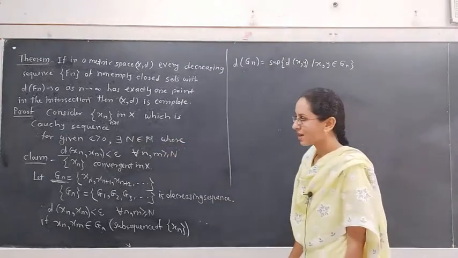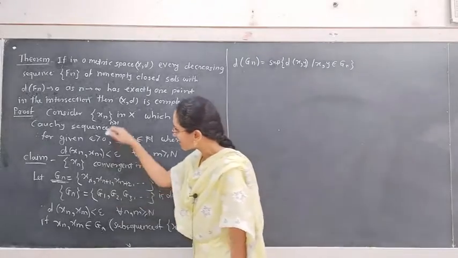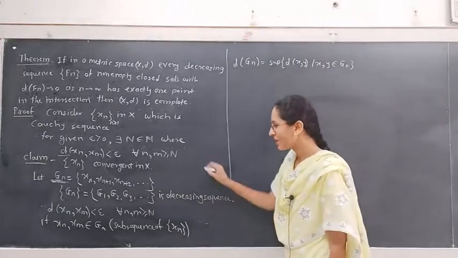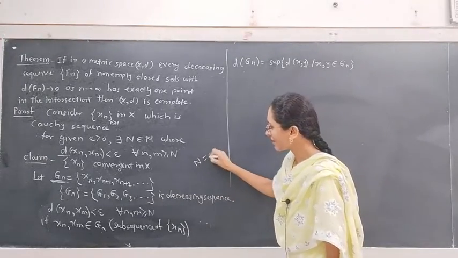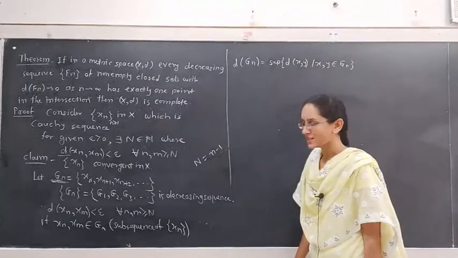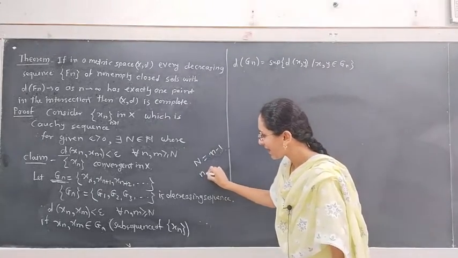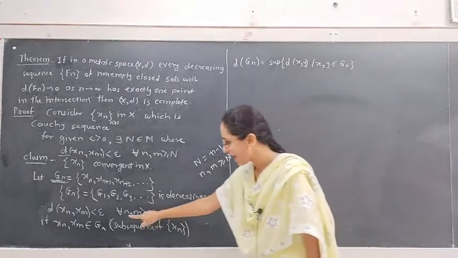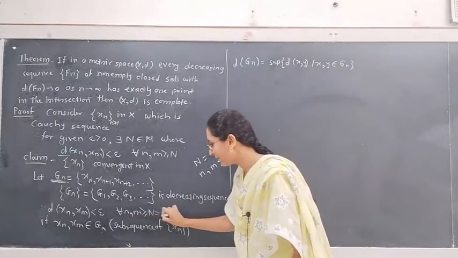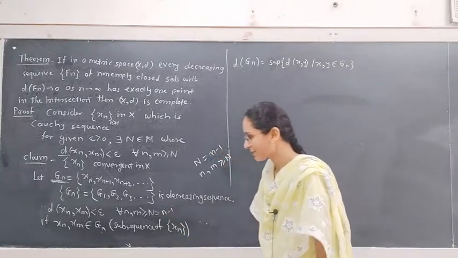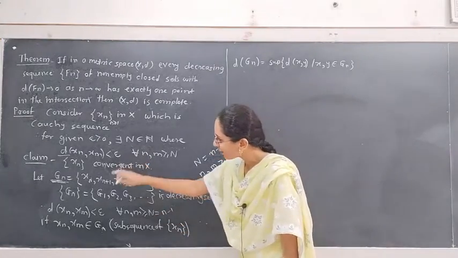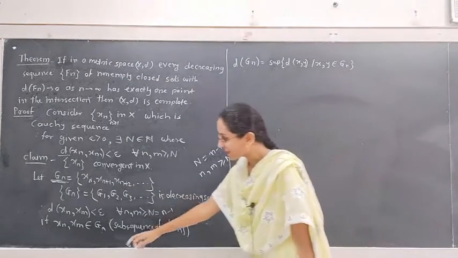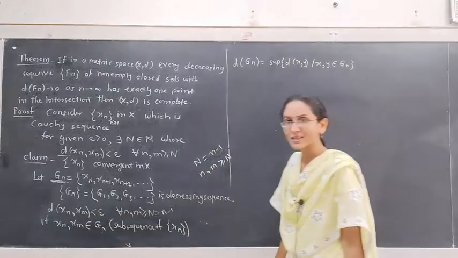That is a Cauchy sequence. We considered the points of the subsequence from xn, xn plus 1, xn plus 2 and so on. Suppose the n value is n minus 1. Then we take n, m greater than or equal to capital N. See this step, n, m greater than or equal to capital N. If we fix this capital N as n minus 1, then for all points of this set Gn, they satisfy the condition d of xn xm less than epsilon.